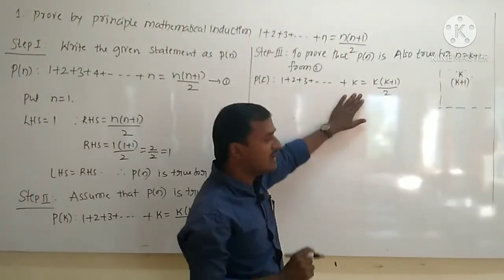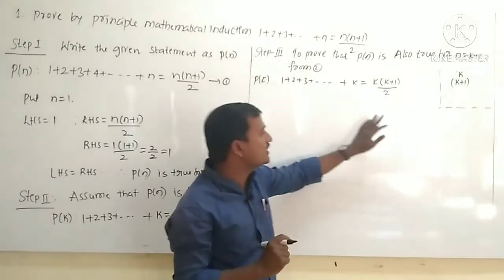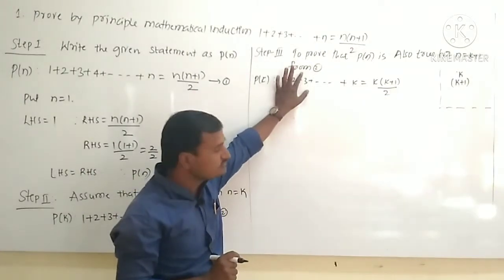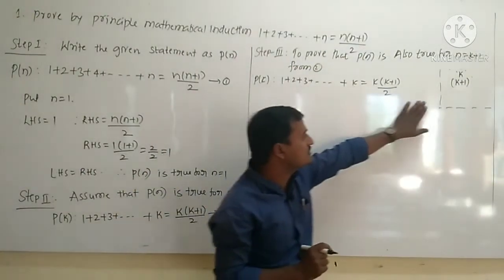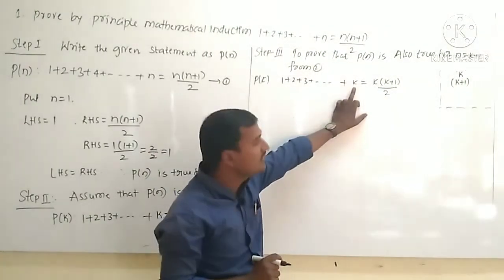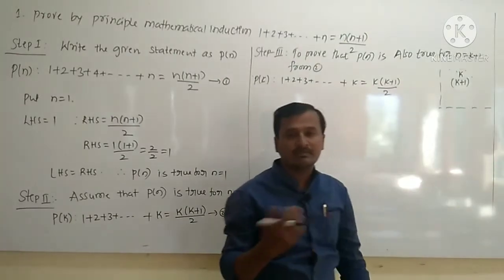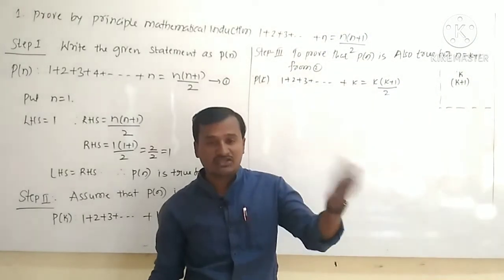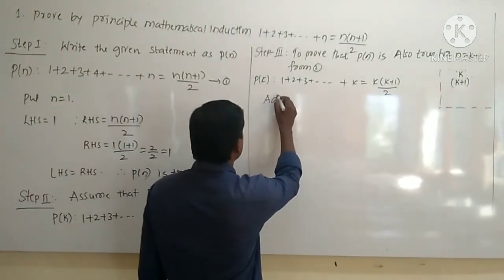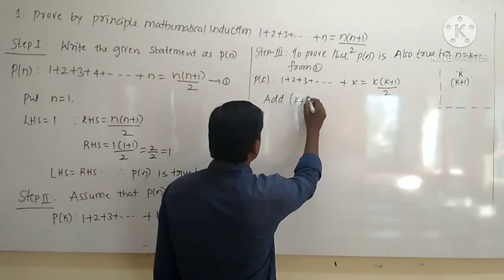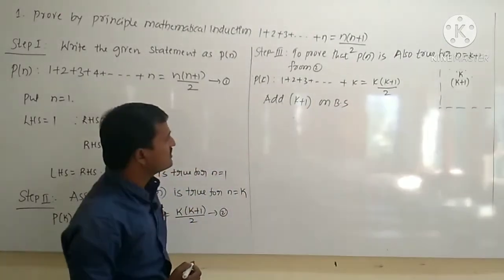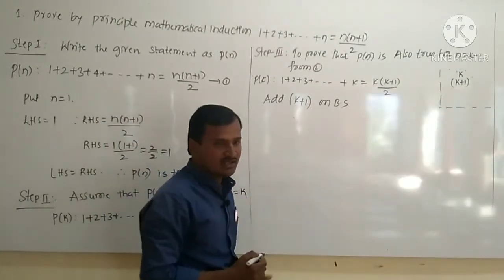So while doing the third step, first you should write from 2. You have to write equation number 2. Then you should make one box. In this box just write the value of k. Now replace the value of k by k plus 1. That gives the next term of k. So therefore here I will write, add k plus 1 on both sides, right? Add k plus 1 on both sides, and we have to simplify the remaining.